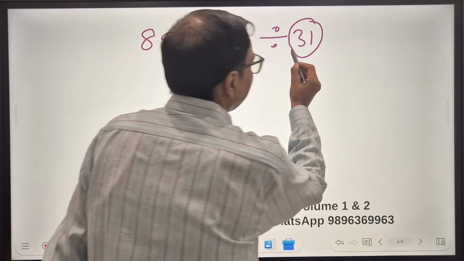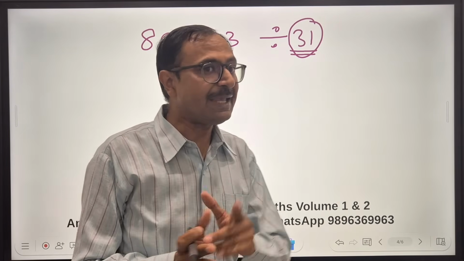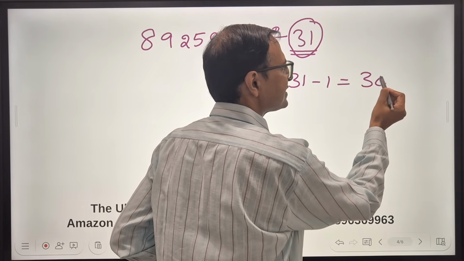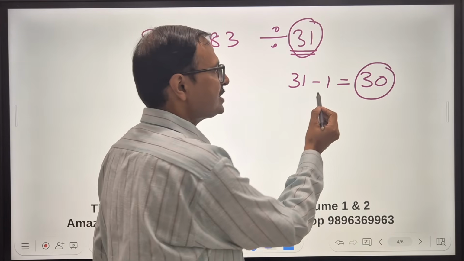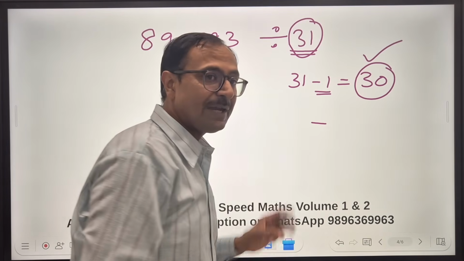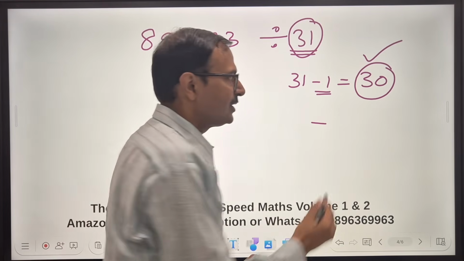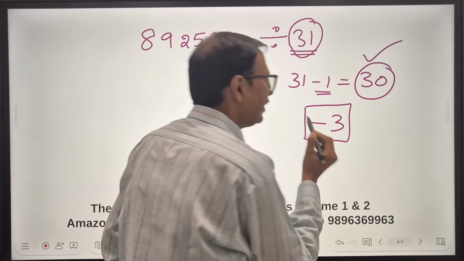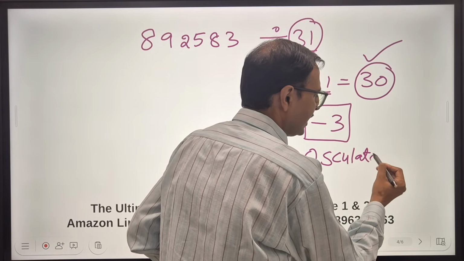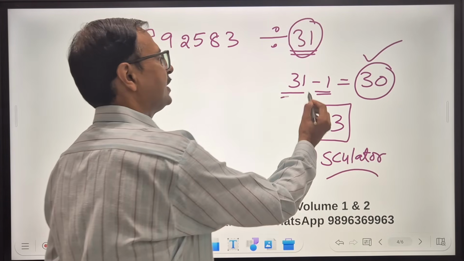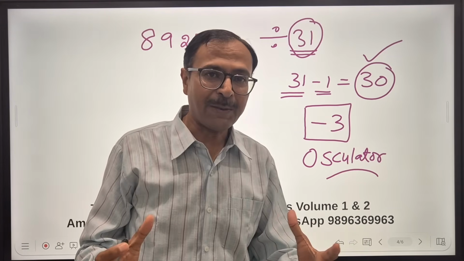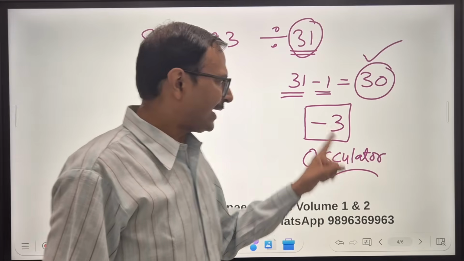Now for 31, see, the number 31 is ending in 1, right? So 31 minus 1 gives us perfect tens, that is 30. Since we subtracted 1, we will write a minus. And how many tens did we get? We get 3 tens, right? 30 is 3 tens. So minus 3. Now this number you have to remember. And this number is actually called the osculator. It's an osculator for this number 31, the divisor 31. So if you can find an osculator for every prime number, wonderful. So minus 3 is the osculator.